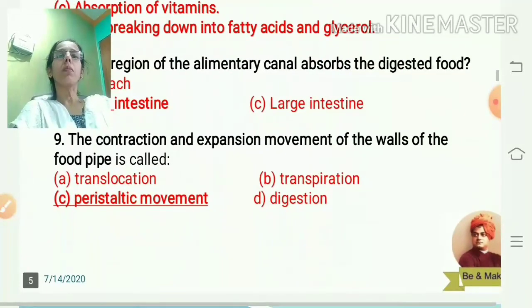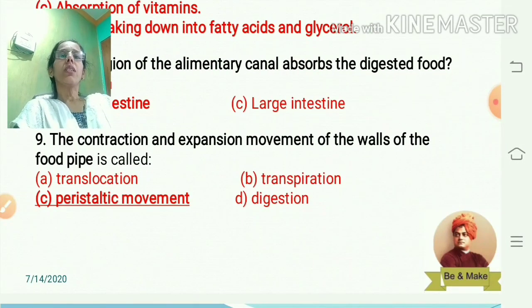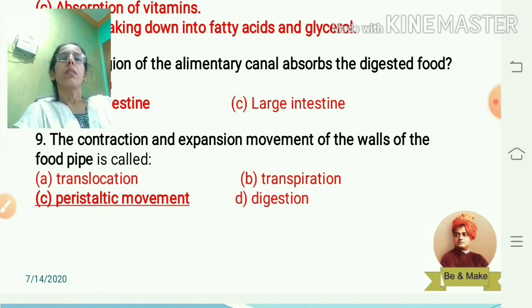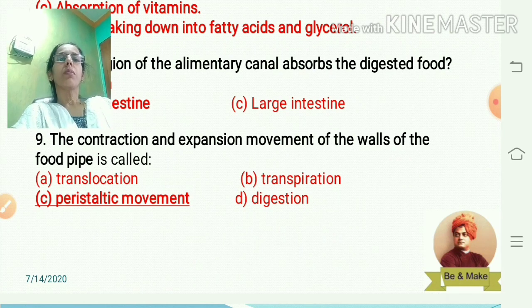The contraction and expansion movement that is called peristaltic movement occurs in the walls of the food pipe. Thus, this regular contraction and expansion process is peristaltic movement, which occurs in the stomach.